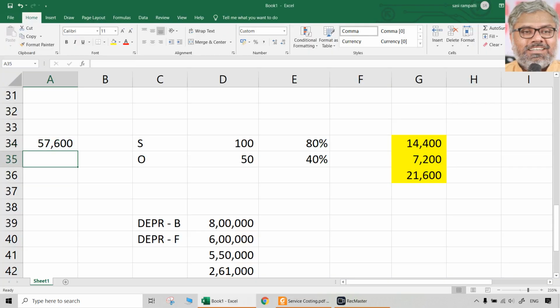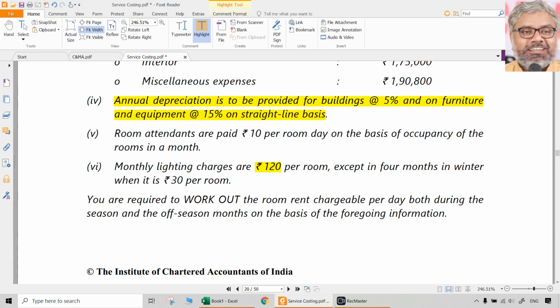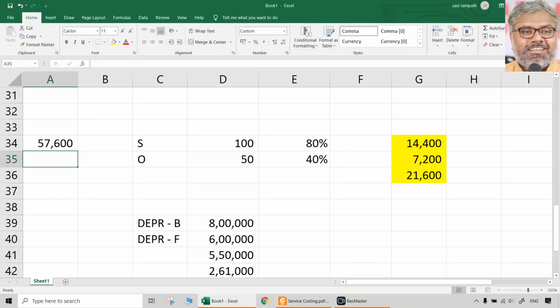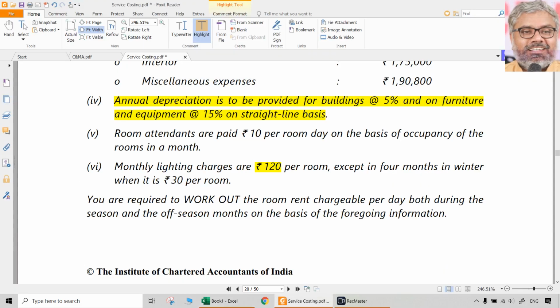What about off season? Off season has a total of 6 months. In that, for 4 months the charges are 30 rupees. Naturally, for the remaining 2 months they will continue to be 120 rupees, right? So here, 4 months, let us take, which is winter. 100 rooms are anyway there, but occupancy is only 40%. And for these 4 months, the charges are only 30 rupees.